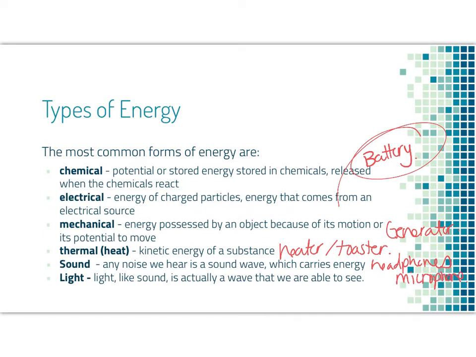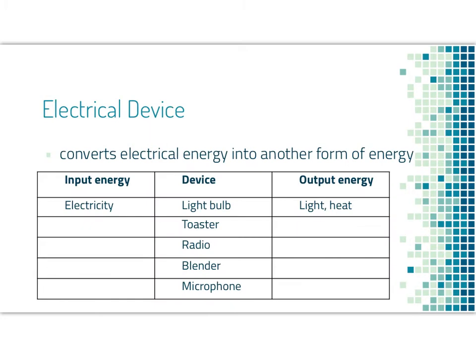Light, like sound, is actually a wave that we're able to see. So a light bulb itself, a flashlight, any sort of light that we can see in this world. Electrical devices convert electrical energy into some other form of energy, or maybe vice versa. Our first example here was we input electricity to a light bulb, and the light bulb converts that electricity into light, but it also converts it into heat.